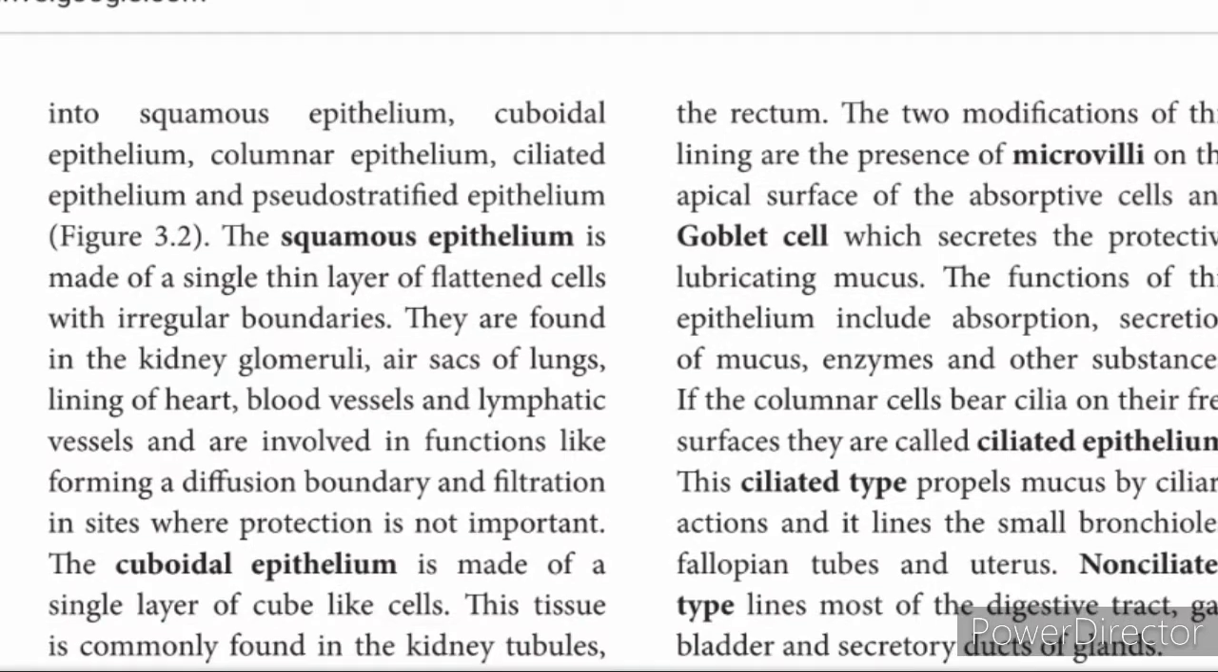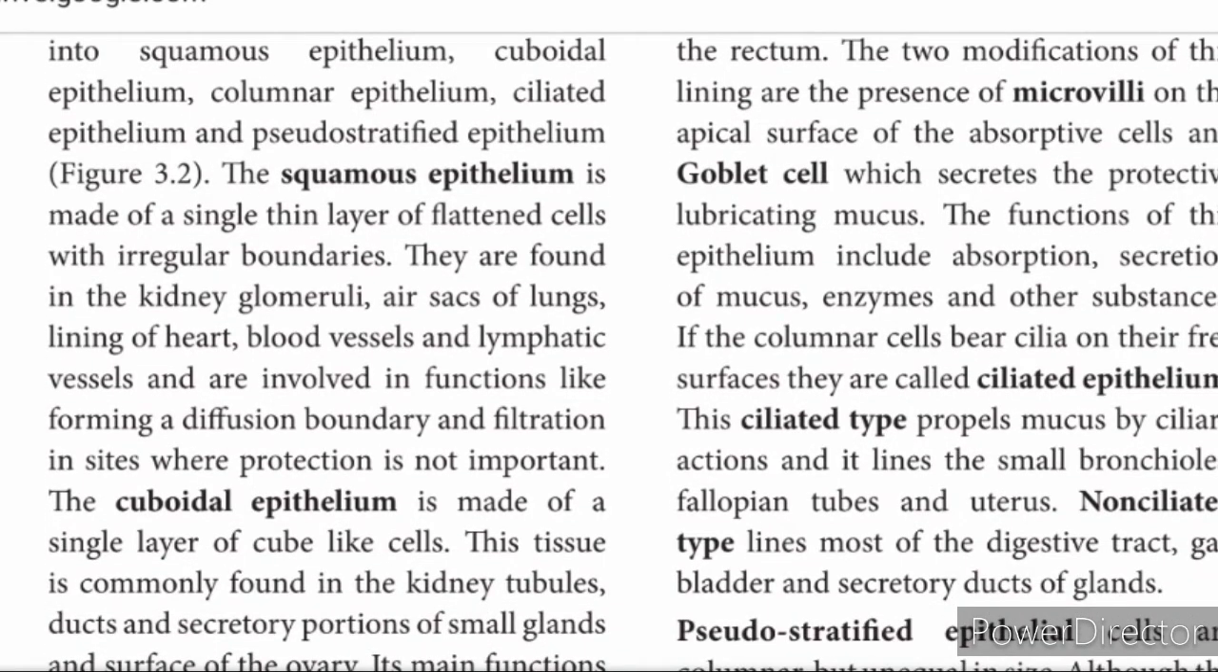So bronchioles and fallopian tube. Fallopian tube is a tube connecting the uterus and the ovary. In between the ovary and the uterus you have a tube-like structure. It is called the fallopian tube, where fertilization occurs. Ciliated epithelium is also found in the uterus. The non-ciliated type lines most of the digestive tract, gallbladder and secretory ducts of the glands. So you should only know the names of the cells and where each is present.